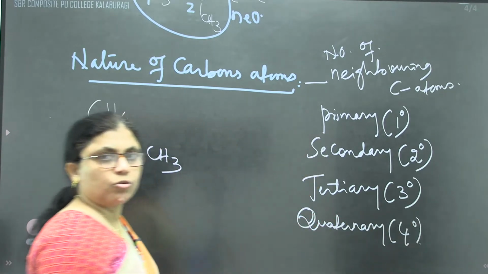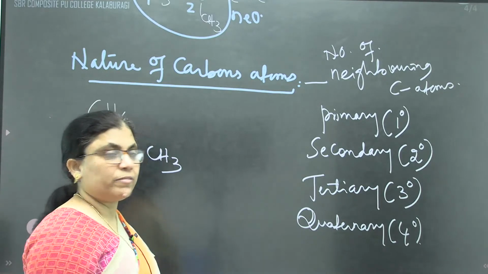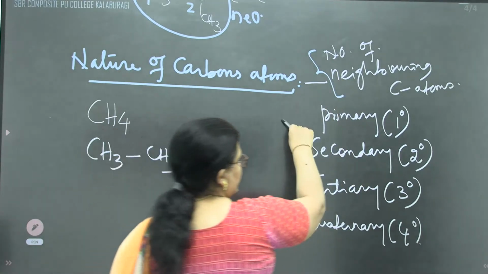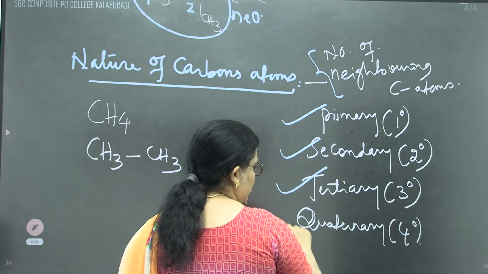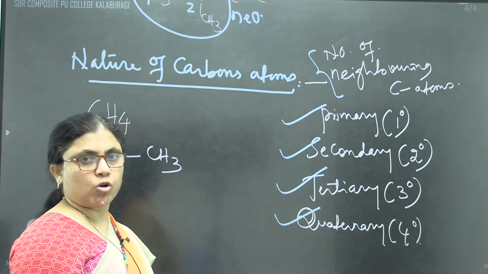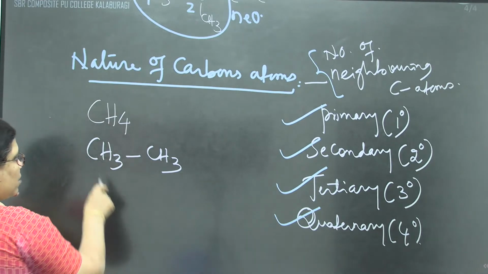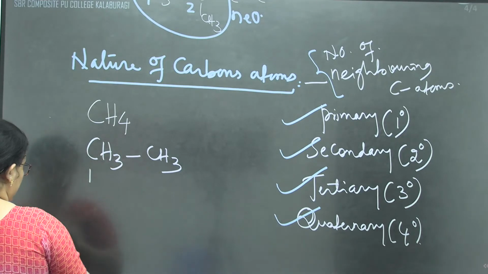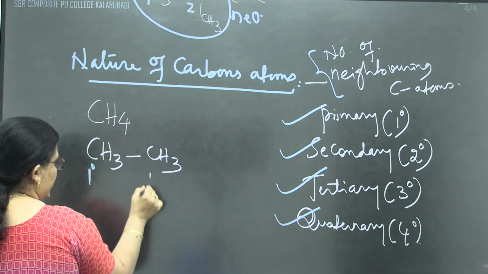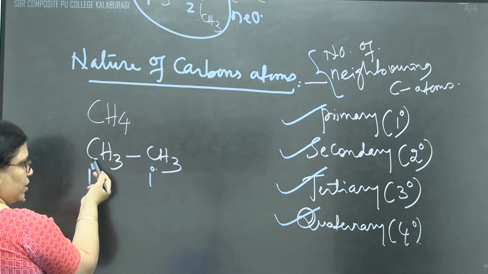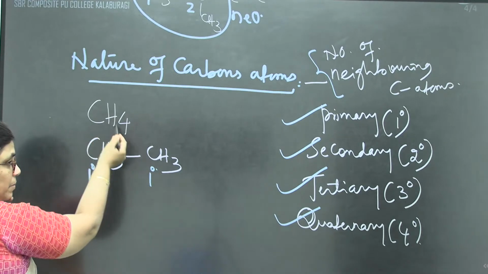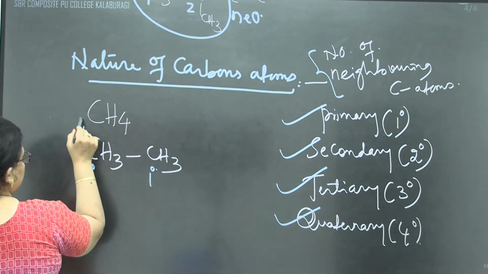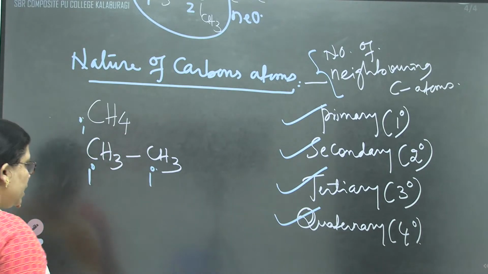So, the nature of the carbon atom, on what basis are we deciding? On the basis of the number of neighboring carbon atoms. They may be primary, secondary, tertiary, or quaternary. Come to the example. Here one carbon atom is bonded with the other carbon atom, that's why both will be treated as primary. Methane's carbon is alone, no neighboring carbon atom, but even though, it is treated as a primary.